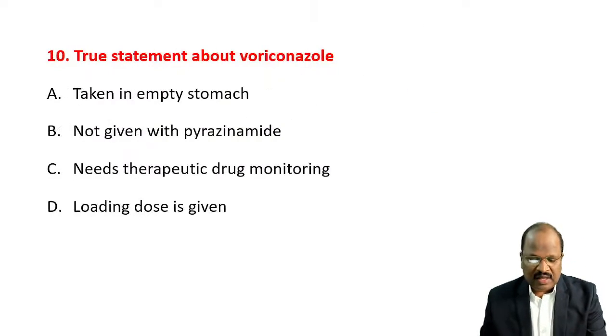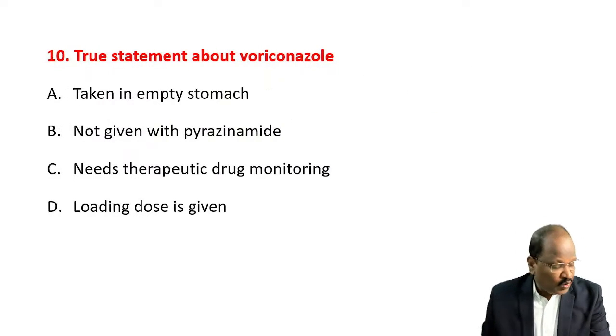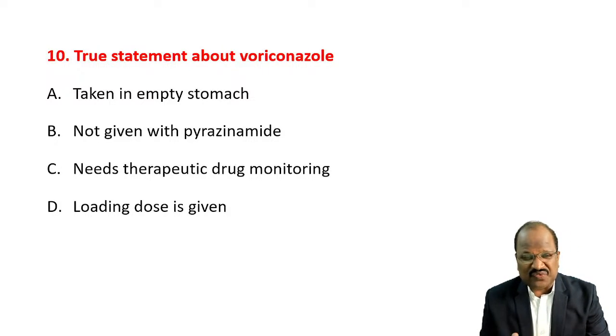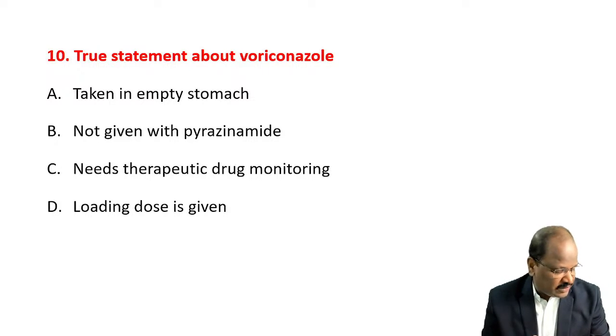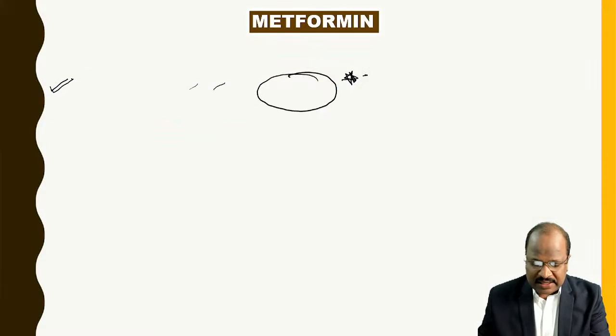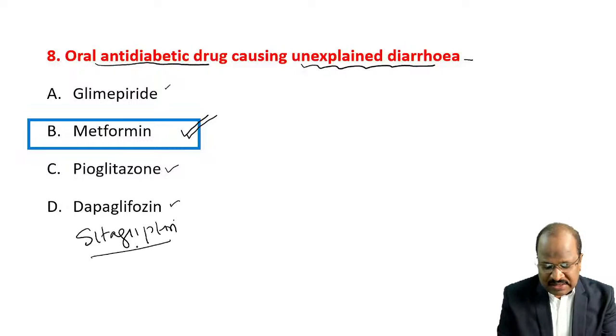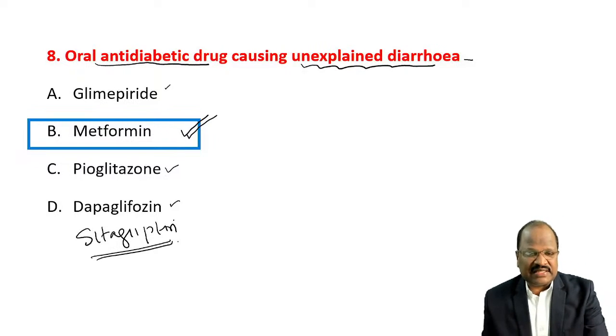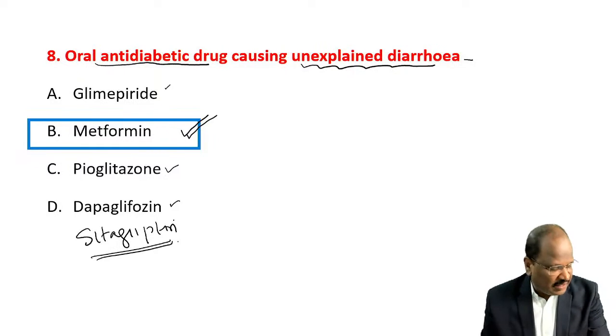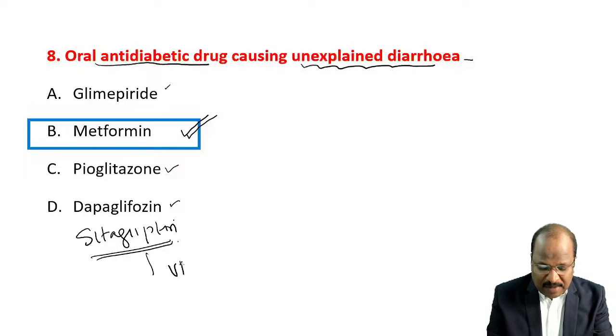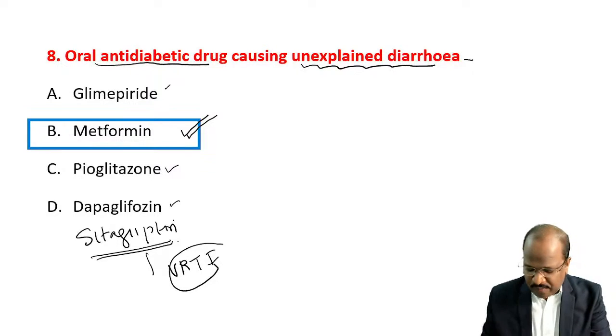Okay. True statement about voriconazole. This is also a very confusing question. Wait. In the diarrhea case, one option was sitagliptin. Somebody said they will modify it. Anyway, the answer is metformin. Gliptins mainly cause the adverse effect of upper respiratory infection, so that's not the answer. The answer will be metformin only.